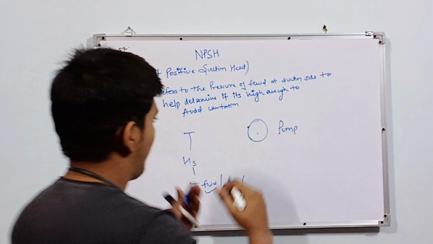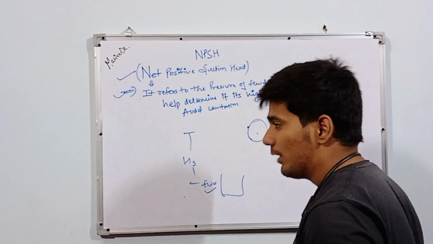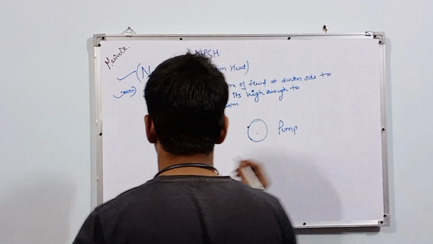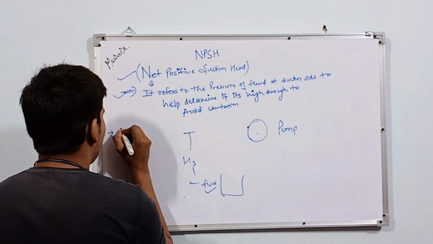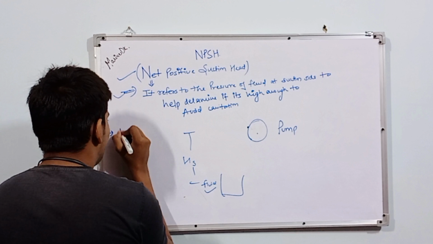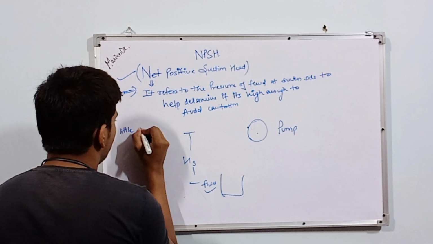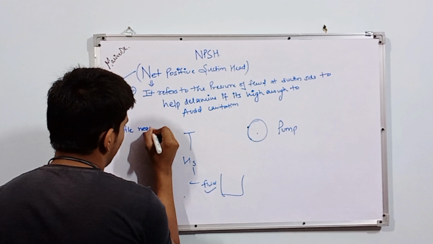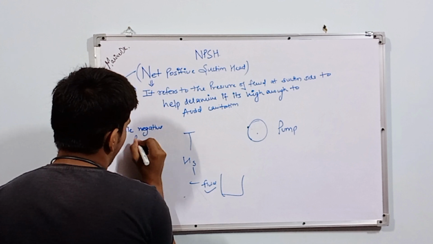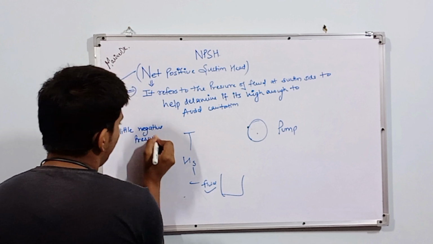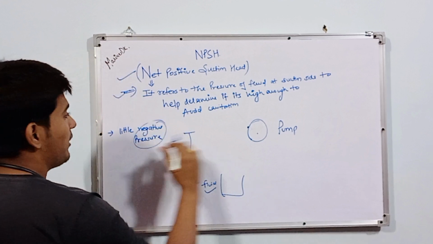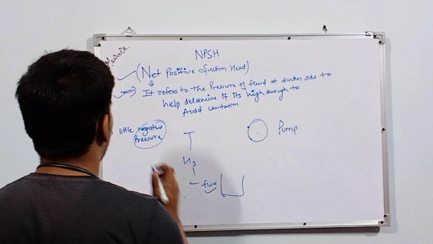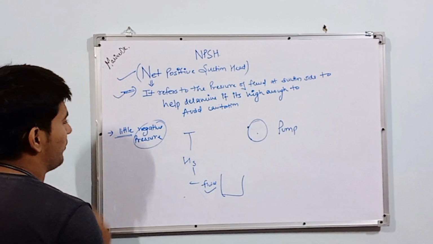When the distance between pump and fluid is little, we will require a little negative pressure, because we require negative pressure to suck the fluid.